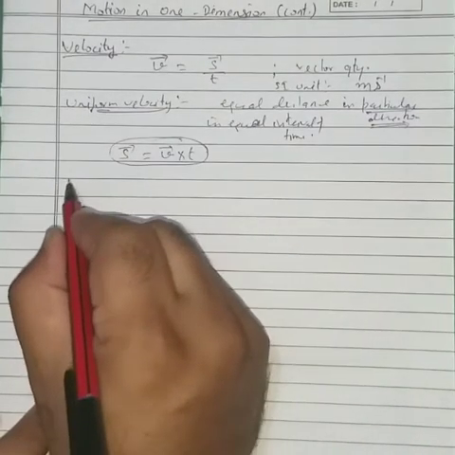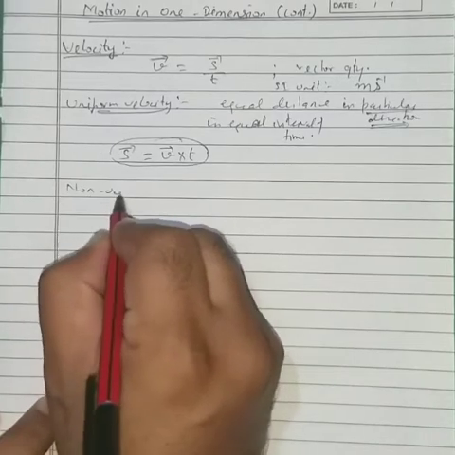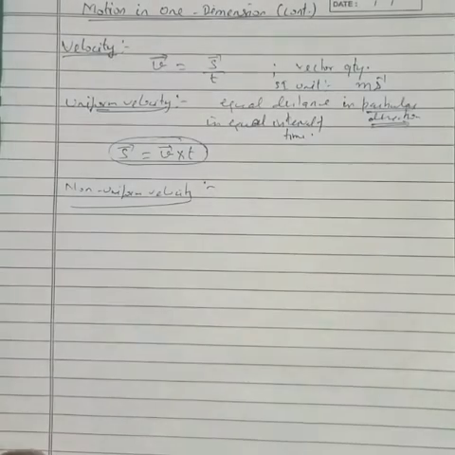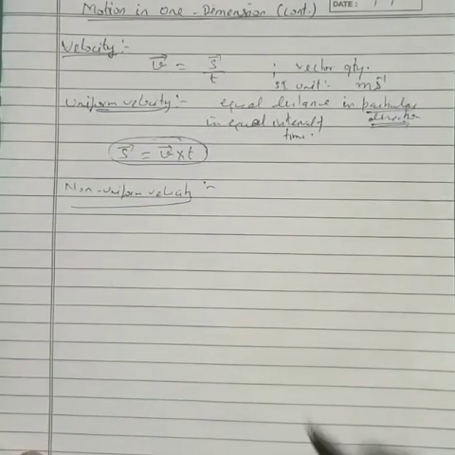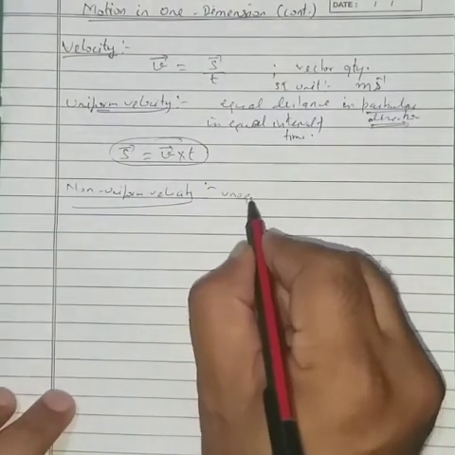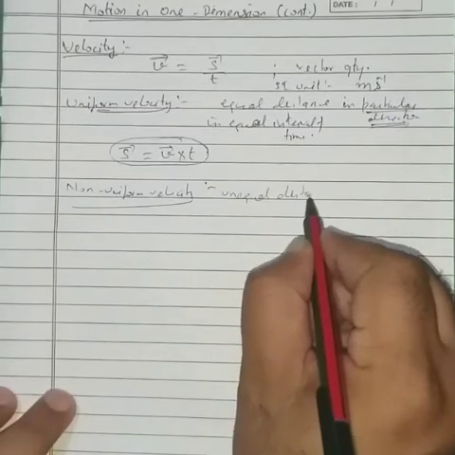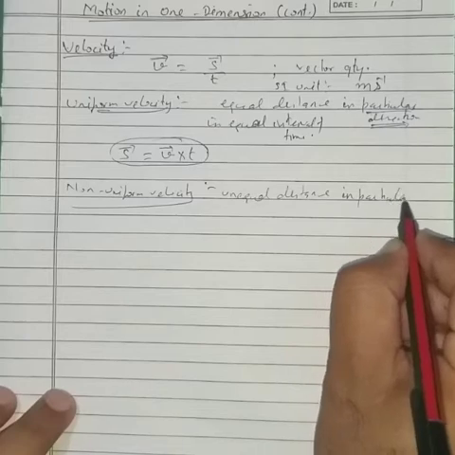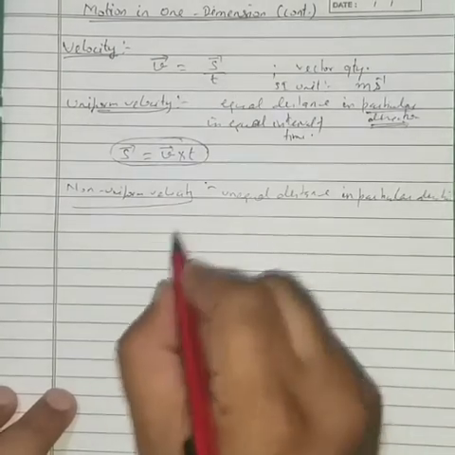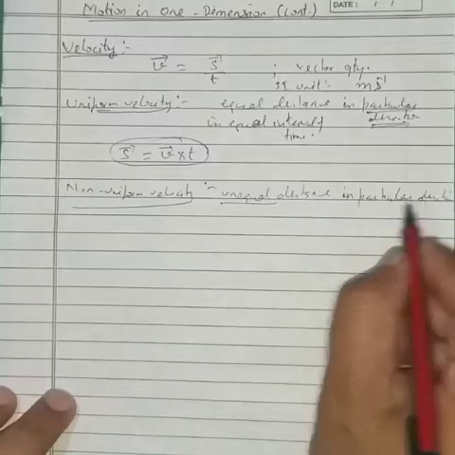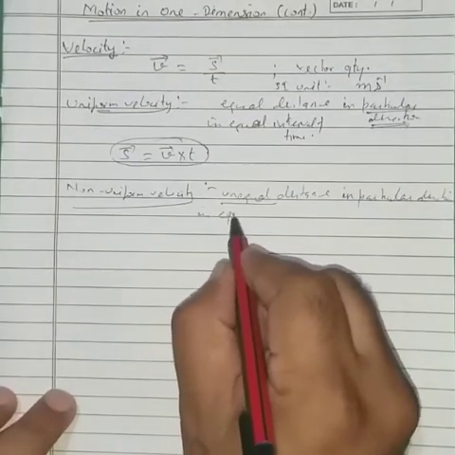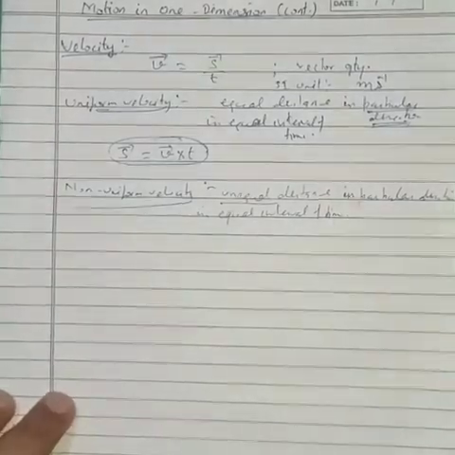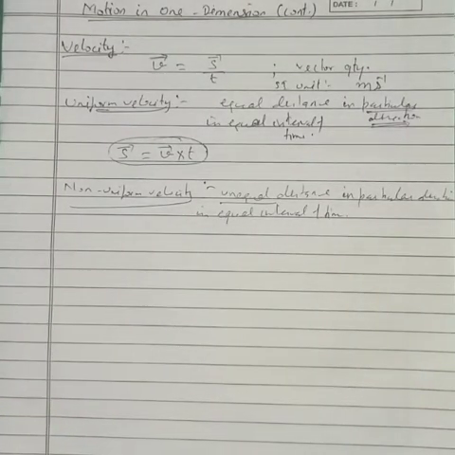Now we have to talk about non-uniform velocity. Here once again, if a body covers unequal distances in a particular direction in equal intervals of time, then we will say that the body is moving with non-uniform velocity.